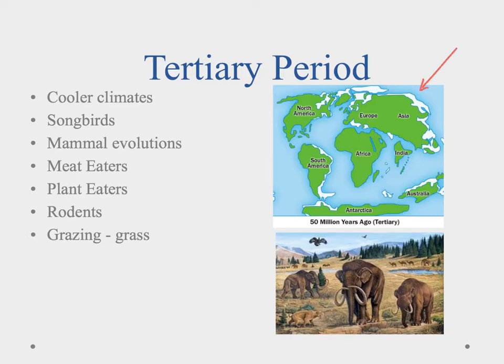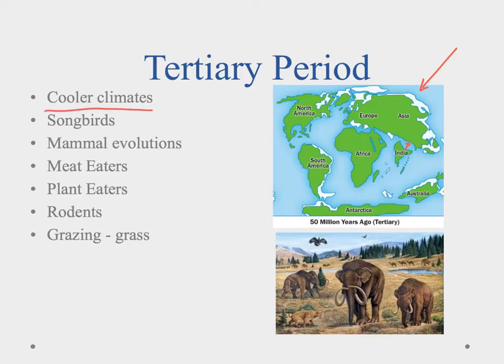Notice that Pangaea was continuing to split. 50 million years ago, you could look at the map and it kind of looks like it does today. I mean, you're seeing the differences here. Remember that India is going to collide with Asia here, and we're going to have some joining up of the continents and spreading out a little bit more. So it's still moving around a bit.